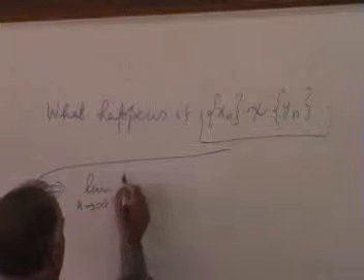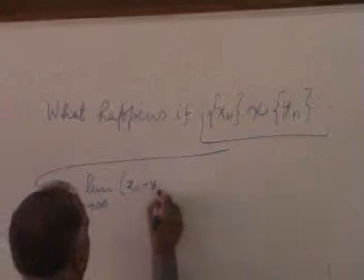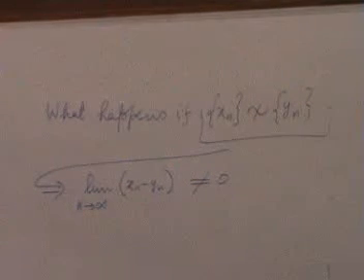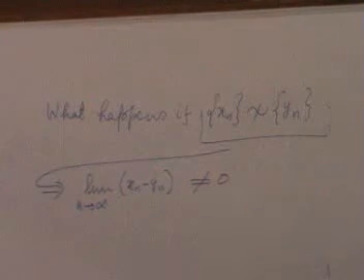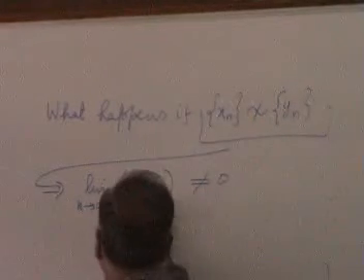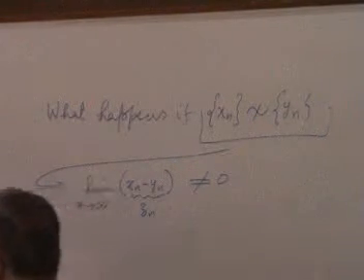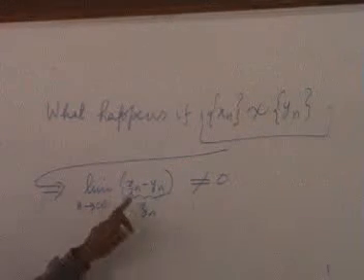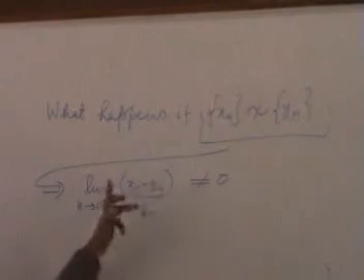So what this means is that the limit as n tends to infinity of xn minus yn is not 0. Now, if you call this Zn, it is a Cauchy sequence because xn is Cauchy, yn is Cauchy, and the difference of Cauchy sequences is Cauchy.